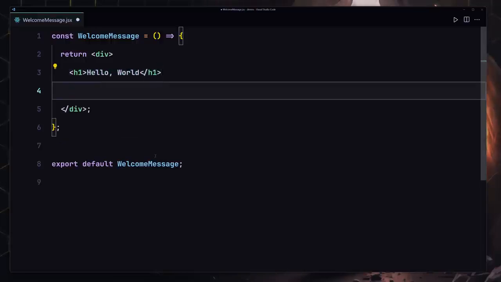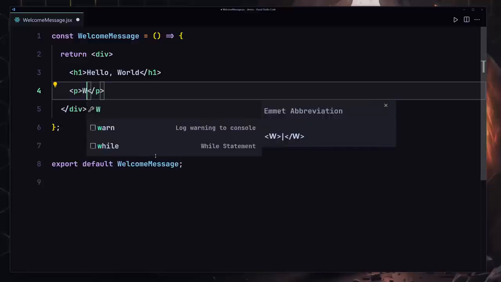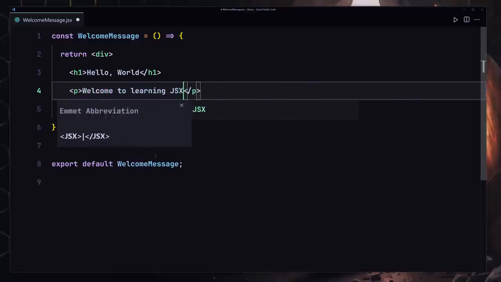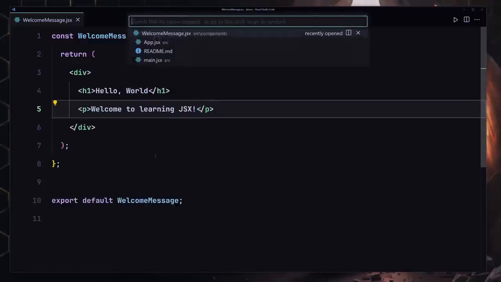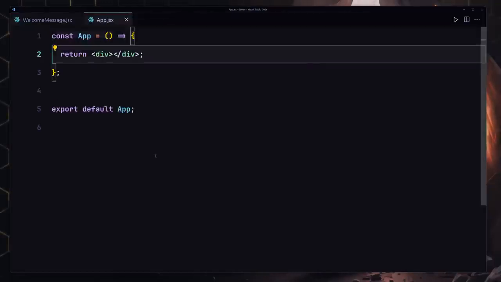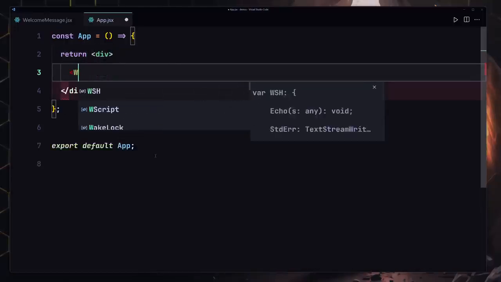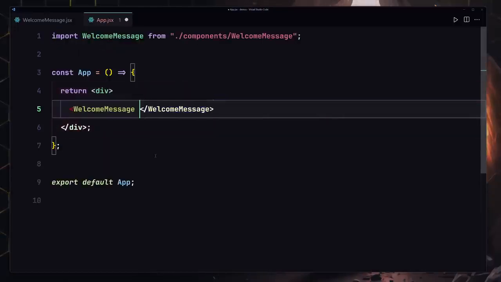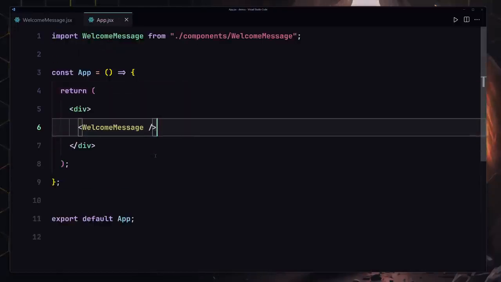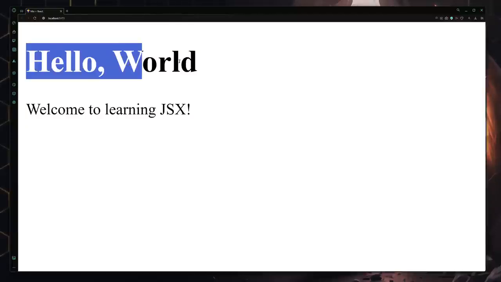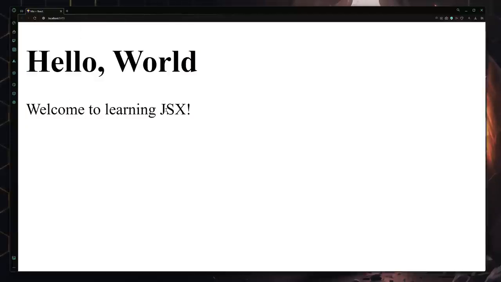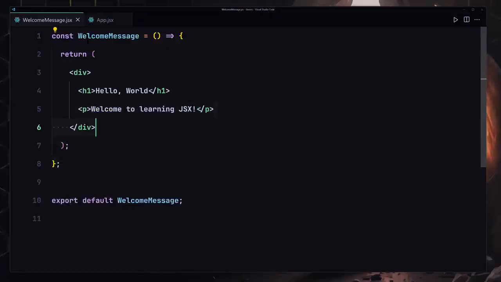And now underneath this h1 we're going to be creating our paragraph which will say like welcome to learning JSX. I'm gonna save this file. Now let me go ahead and go to my app.jsx file and register my welcome component right in here. Okay, so I'll just close there like so, save my file, and here you can see we are now getting hello world and also welcome to learning JSX. So yeah, that was our second challenge.